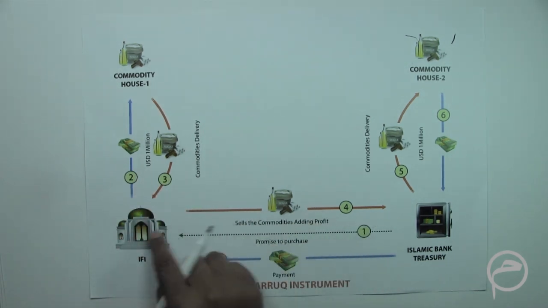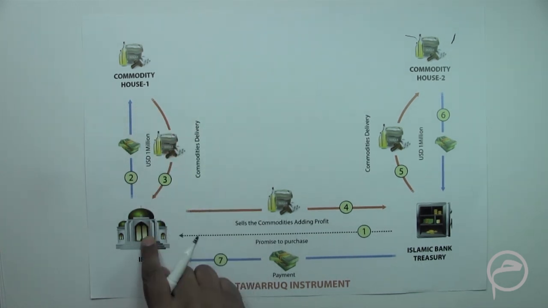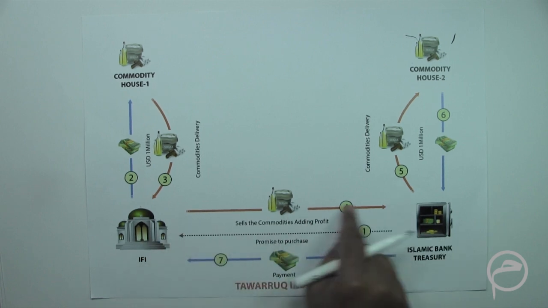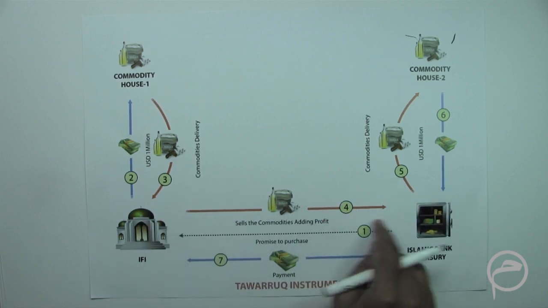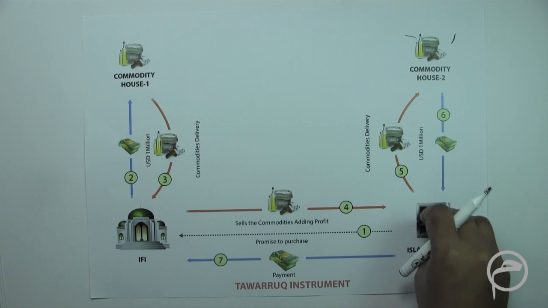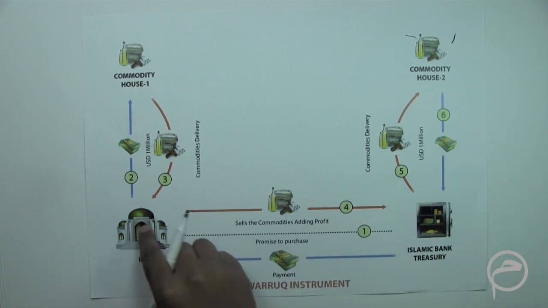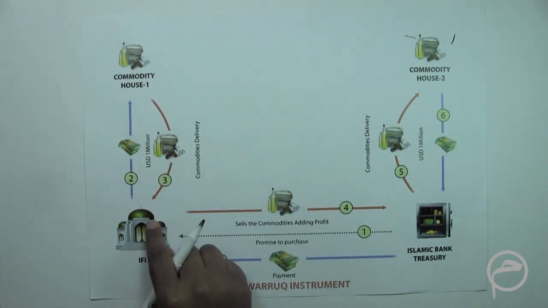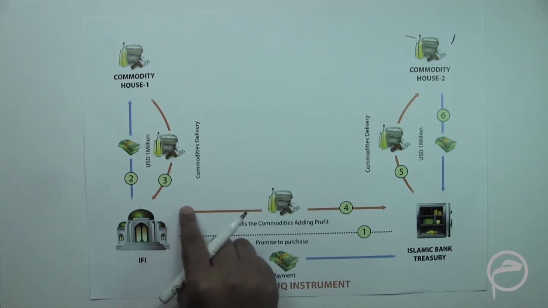Now the fourth step is that after purchasing these commodities, this financial institution will sell those commodities. So in this case, as we were discussing, that this Treasury department requires 1 million. So what happens? This financial institution purchases 1 million worth of commodities, and then it adds its profit margin.